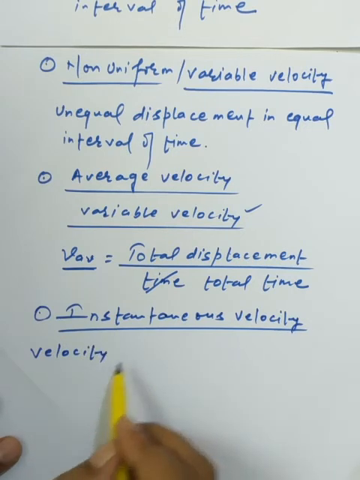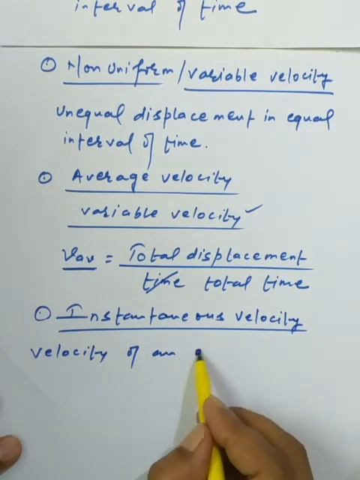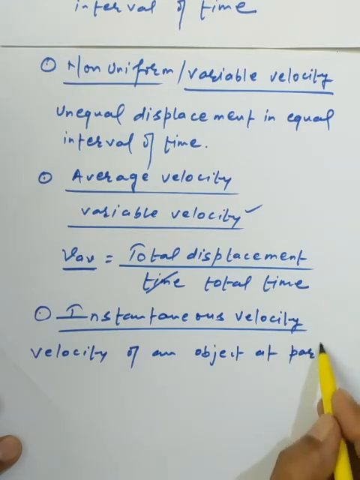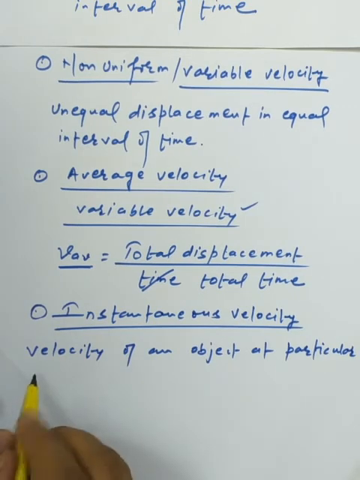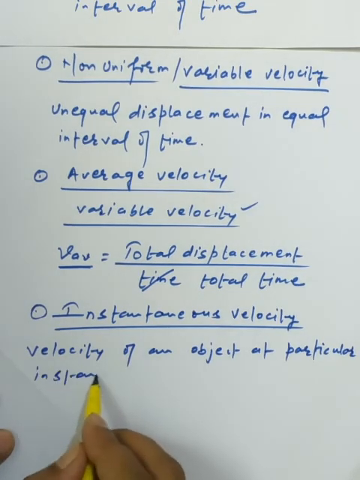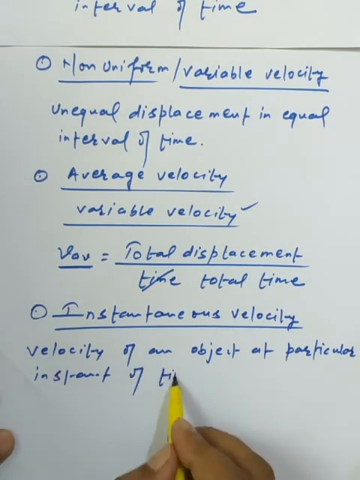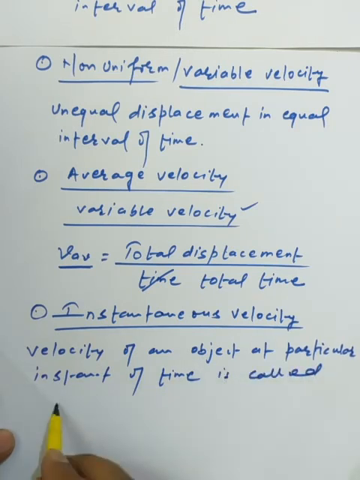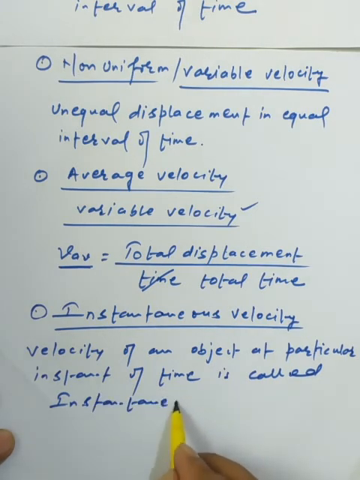Velocity of an object at a particular instant of time is called the instantaneous velocity. So it's a general abbreviation of the instantaneous velocity.